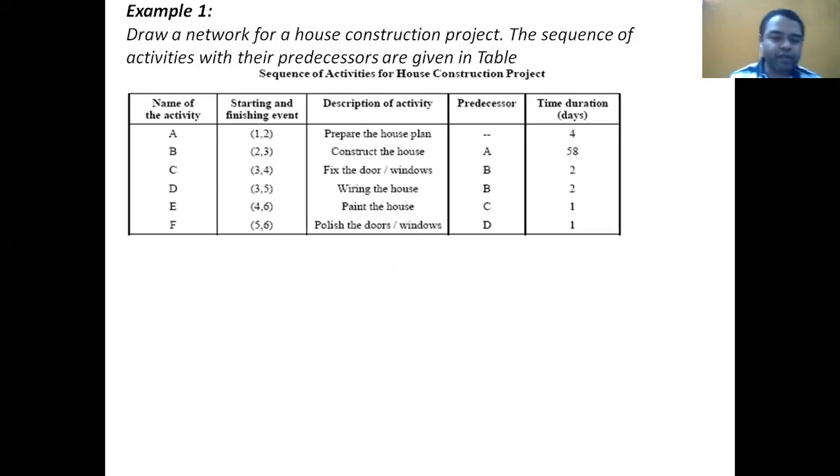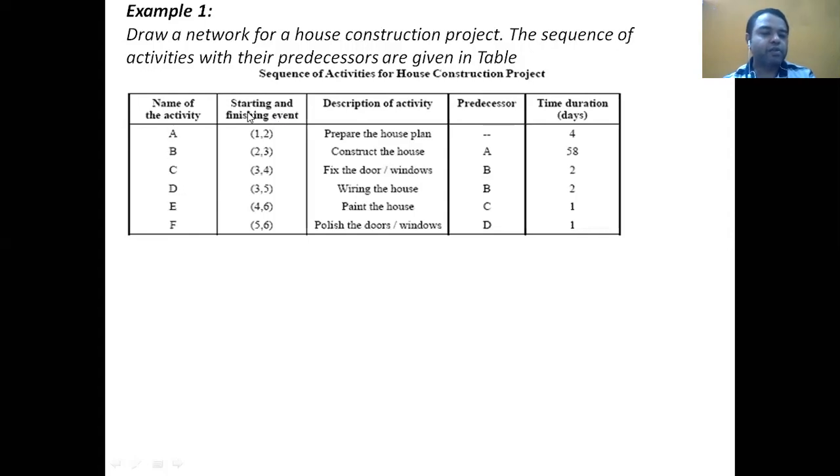Okay, we'll consider this part by considering an example. You are given this example regarding the drawing of a network. You are given different activities: A, B, C, D, E, F. These are the different activities, and these are the starting and finishing events.